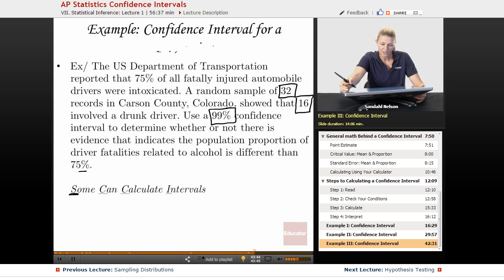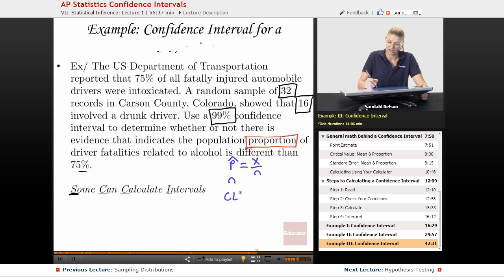Do we see the word mean in here anywhere? We don't see anywhere them talking about mean or standard deviation, but here we do see the word proportion. So that should tip you off. So that means we need to be looking for a p-hat and an n. Sometimes they don't give you p-hat, but p-hat, which is the proportion, is just x divided by n. So as long as you have x and n, you'll also have p-hat. And then we also need our confidence level.